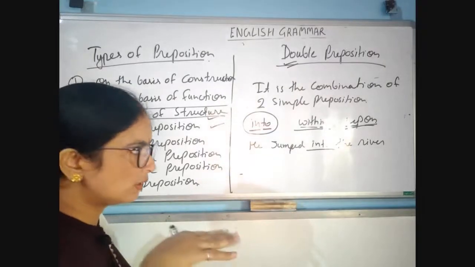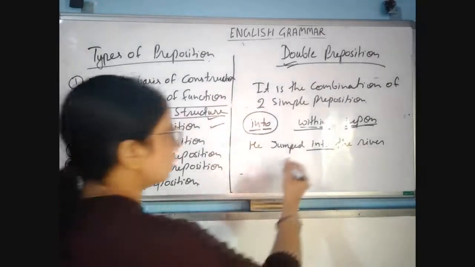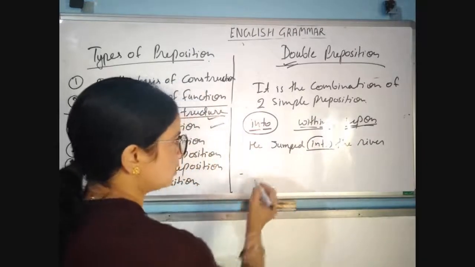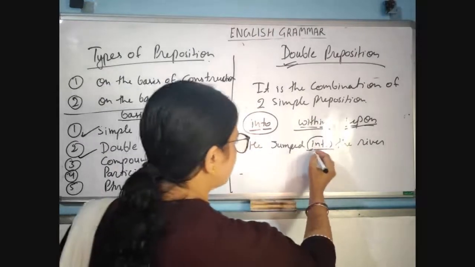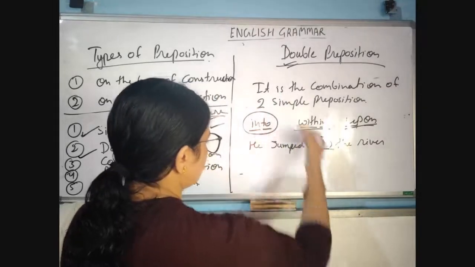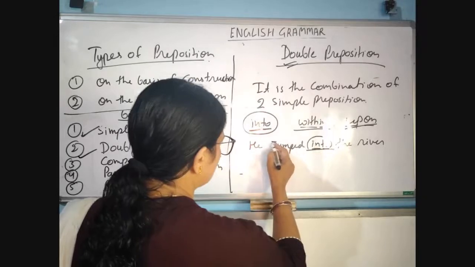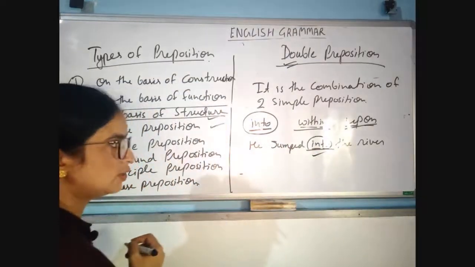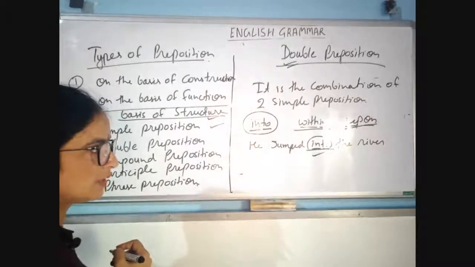It is always used for movement. Jumped into the river, and it is a double preposition. I'm just giving the example of this preposition through this sentence: he jumped into the river.